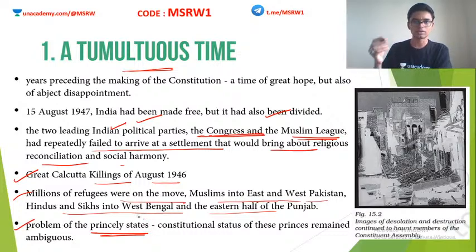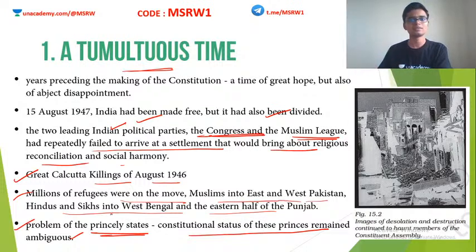You had to discuss with them, and make sure that these princely states also accede to India's democratically elected government. So the constitutional status of these princes remained ambiguous. What to do with these princes? Princes were actually claiming the throne, claiming the power, but it is not possible in a democratic country. So what should be done? The British did not give any clear-cut answer to this, and both sides were not ready to grant any power to each other. So this was another issue which persisted.